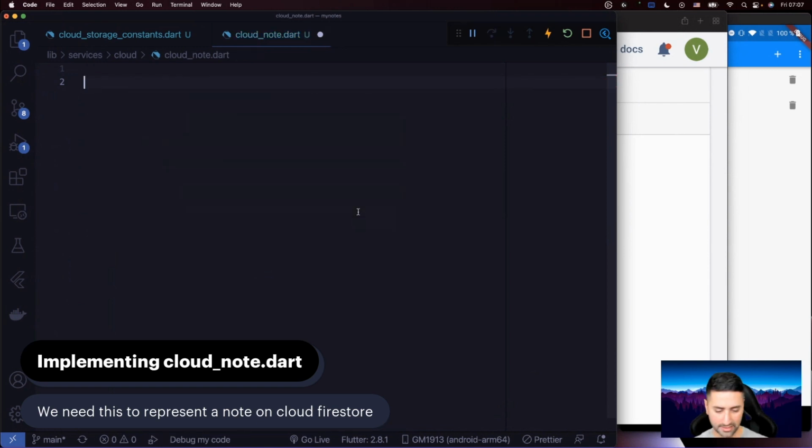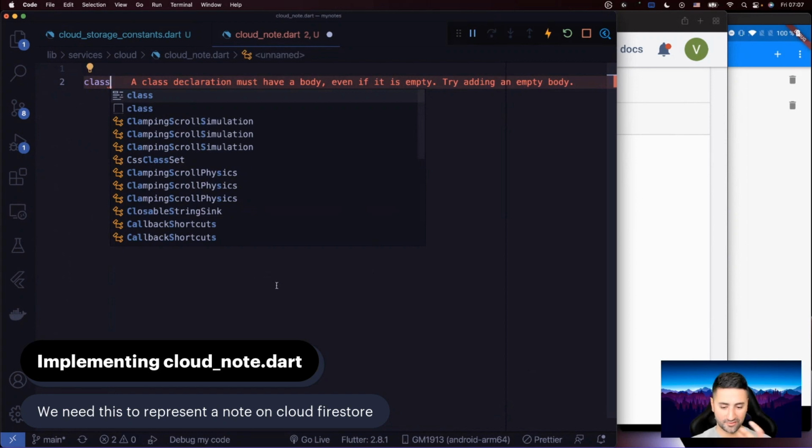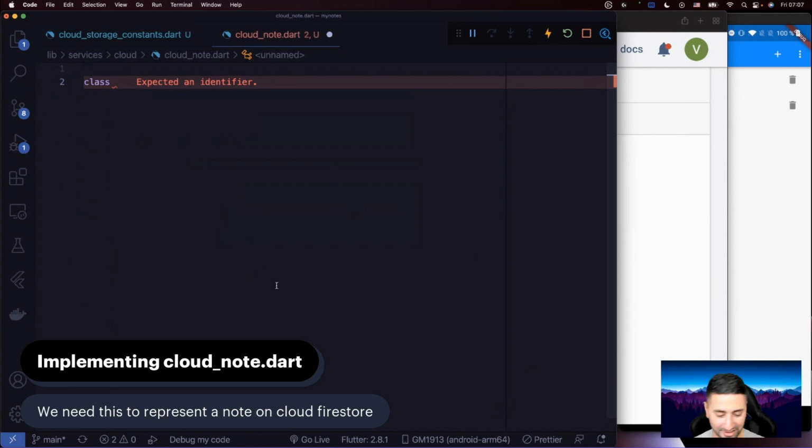if I can type here, so class, sorry, I have a microphone right in front of my face, it's blocking my keyboard. So that's why I have to look like this just to find my keyboard.